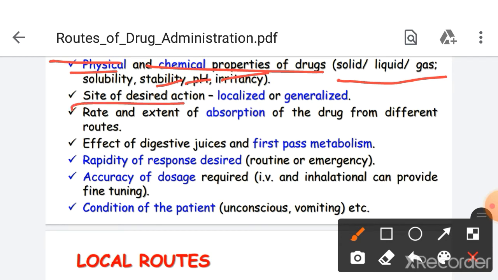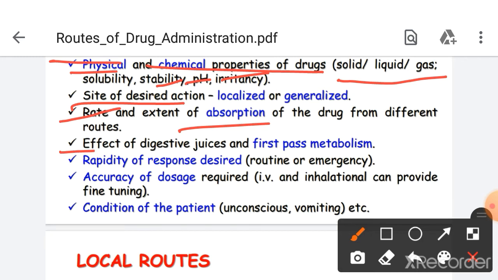Then the site of desired action, where we want the drug to produce its action, either localized or generalized. Then the rate and extent of absorption of the drug. This rate of absorption differs between the different routes of administration. Take an example: compare the oral and intravenous routes of drug administration. In the oral route, as compared to the intravenous, the rate and extent of absorption of the drug is minimum.